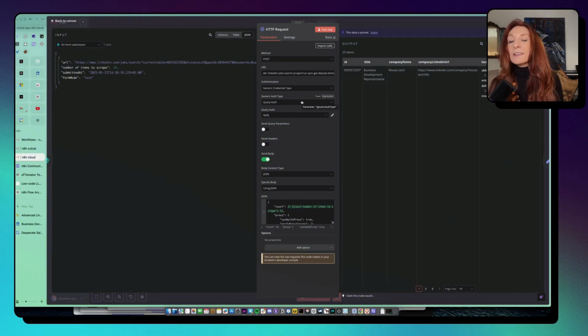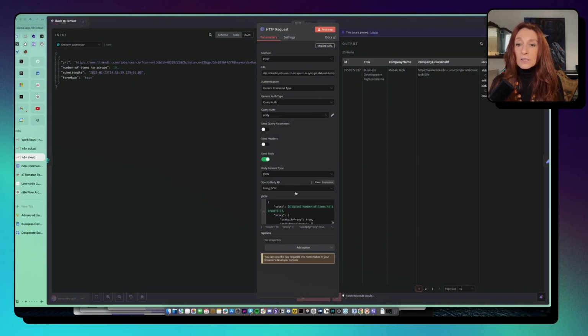So I have created a credential that I have named Apify. Okay, so I can reuse it. Otherwise, you can always pass the whole URL with your token if you don't want to reuse Apify. I have other videos where I explain about Apify, and this one about creating custom credentials. So I explain it there in detail if you are interested in that.